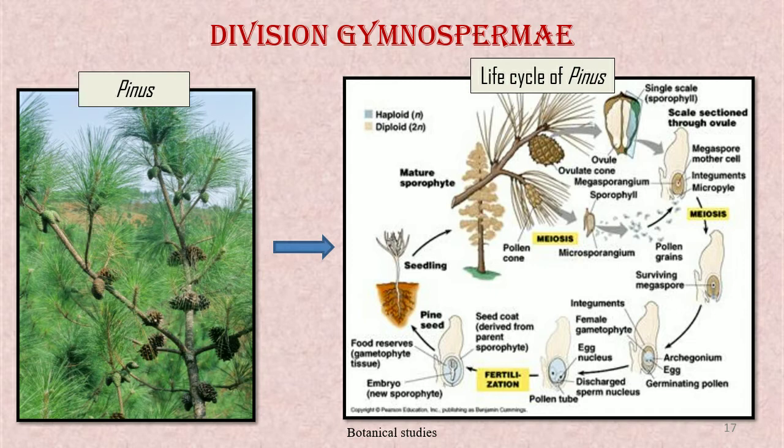Inside the male cone, microsporophylls are present. On microsporophylls, several microsporangia are developed. And inside the microsporangium, haploid microspores are present. While inside the female cone, megasporophylls are present. On megasporophylls, several megasporangia are developed. And inside the megasporangium, a haploid megaspore is present.